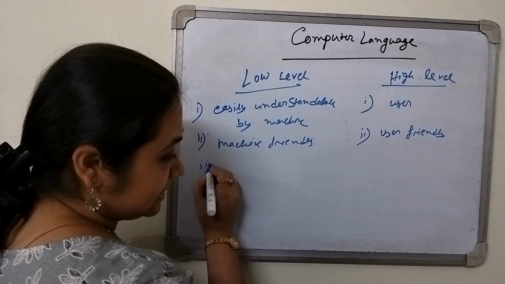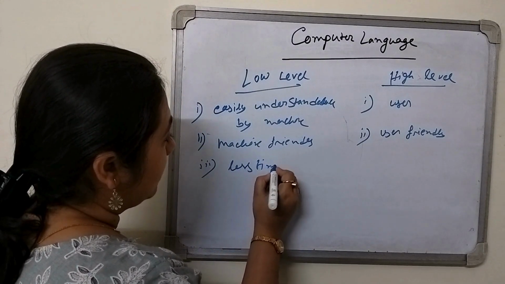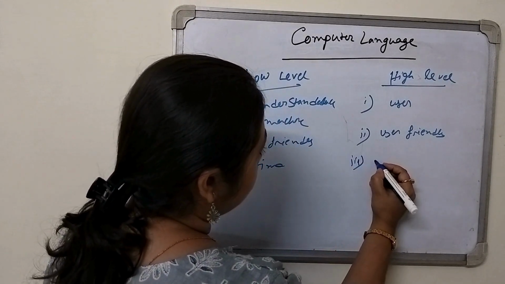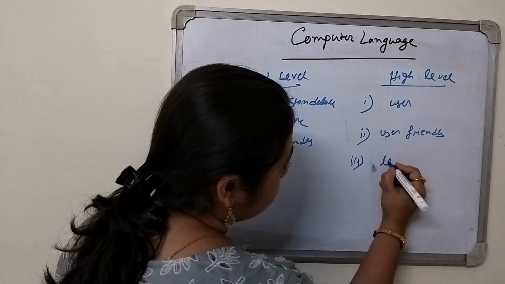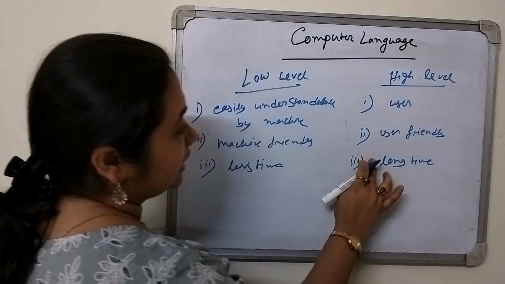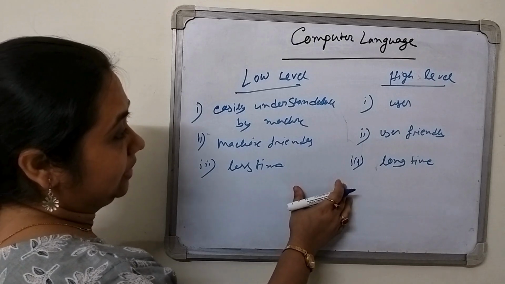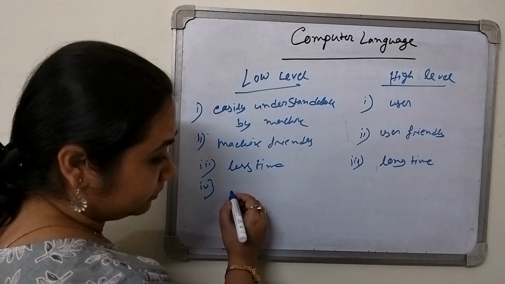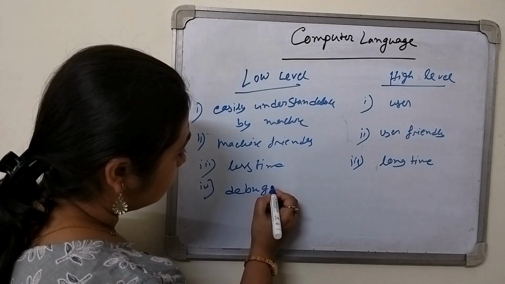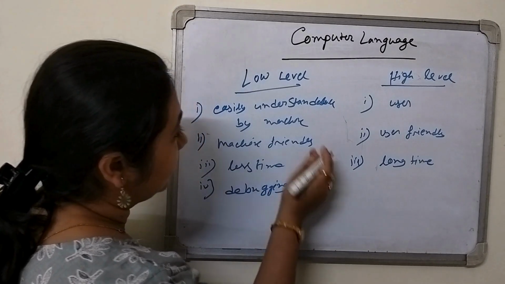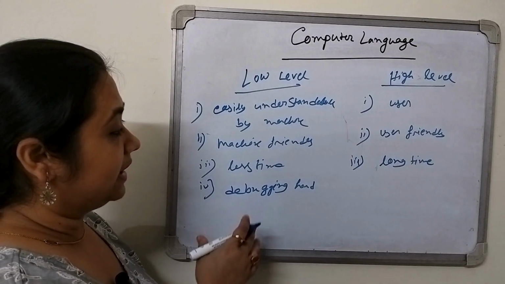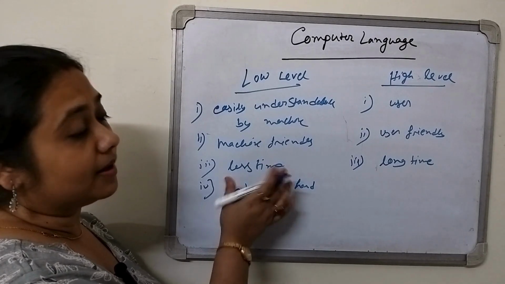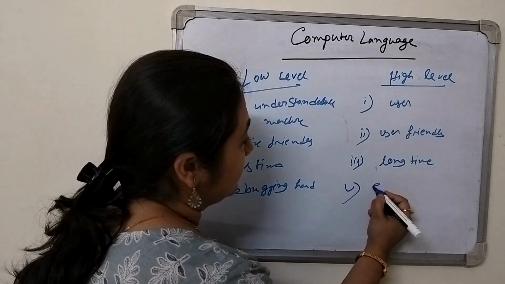Next, the low level language takes less time, as we don't need any conversion, while the high level language takes a longer time, because we have to convert the English language into the binary language. Next, debugging is hard in the low level language. Debugging means if an error occurs, we have to find the error. It is very difficult because it is written in the binary language, which is only understandable by the computer. In the high level language, debugging is easy.